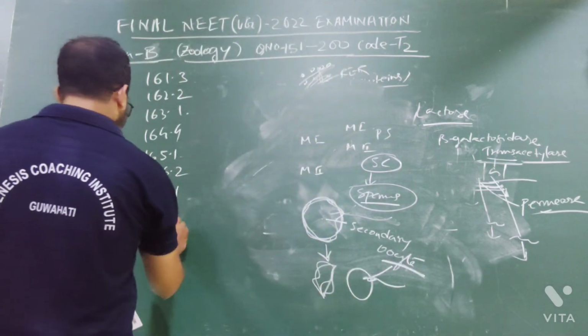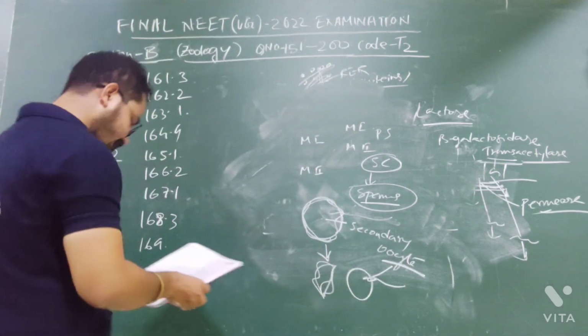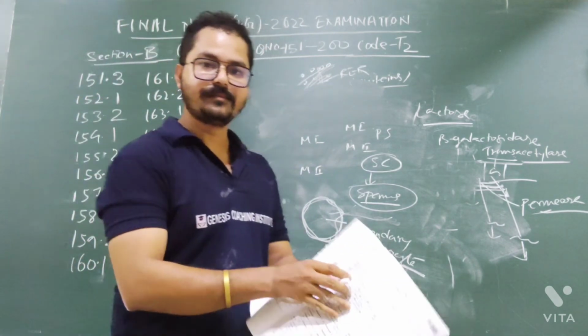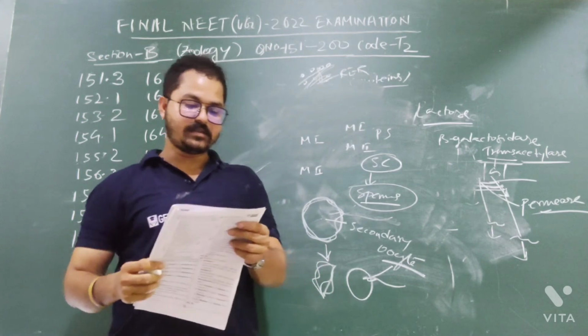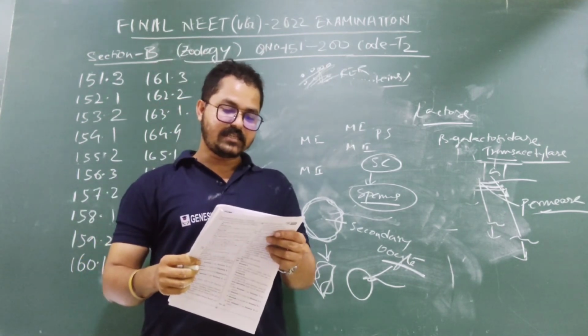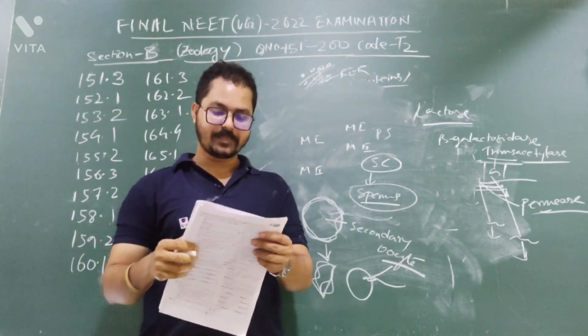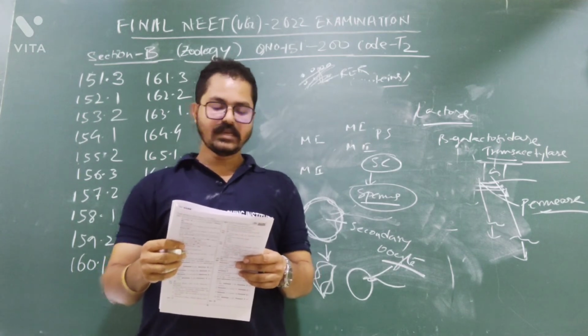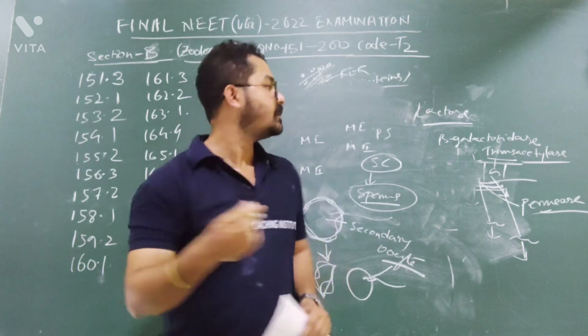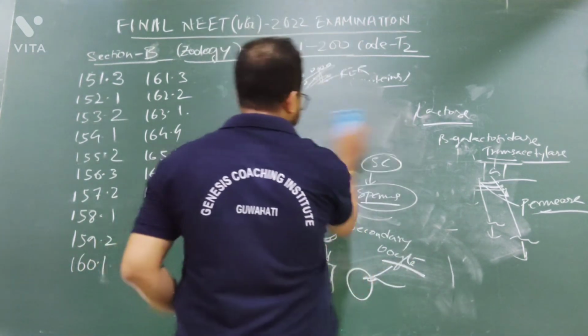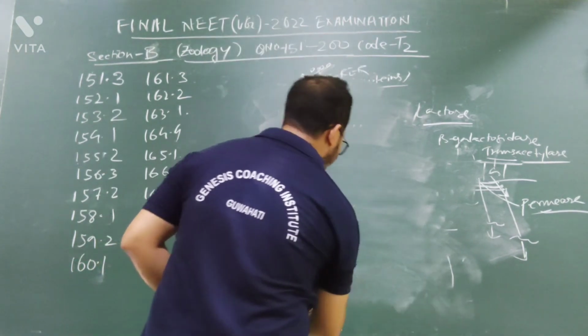Question number 169. Given below are two statements. Statement 1: fatty acids and glycerols cannot be absorbed into the blood. Yes, this is correct. Because fatty acids and glycerols will be absorbed by the small intestine.